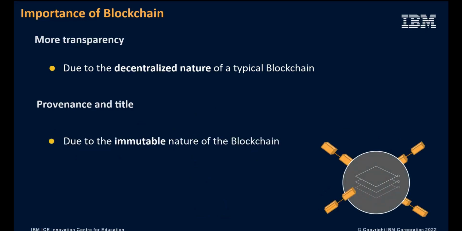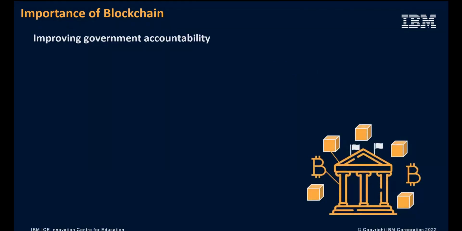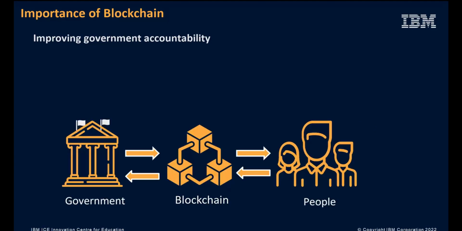Provenance and title. Due to the immutable nature of the blockchain, ownership rights can be well established. Improving government accountability. Generally, governments are perceived as slow, bureaucratic, and non-responsive. When all interactions between the government and the public happen through blockchains, the status of the transactions will be visible to everyone. For example, if a specific government agency takes too much time to act on a service request, the delay will be visible to every party on the blockchain. Hence, they will be more likely to complete it faster.